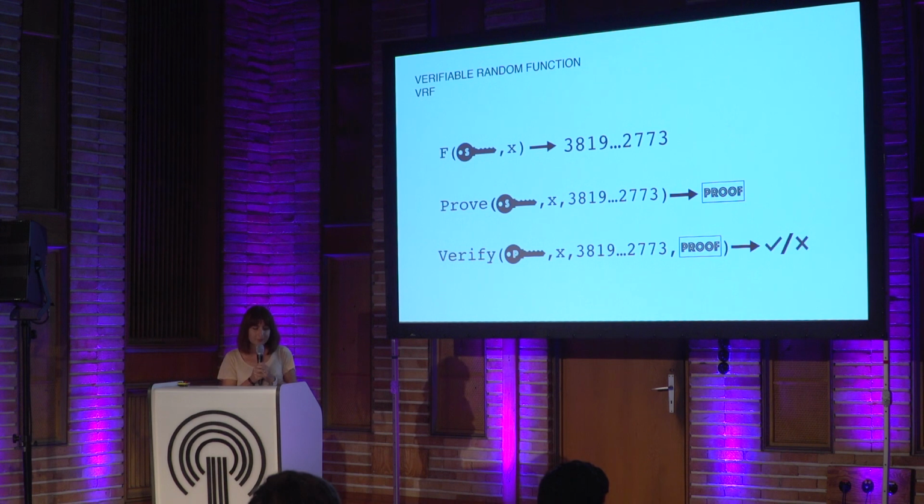So if we want to have a secure VRF, we want it to generate a completely random number. It means that this random number should be unpredictable by other parties who don't know anything about the secret key. And we want that the prove algorithm shouldn't leak any information about the secret key. And also the verify algorithm should only validate the correct proofs.